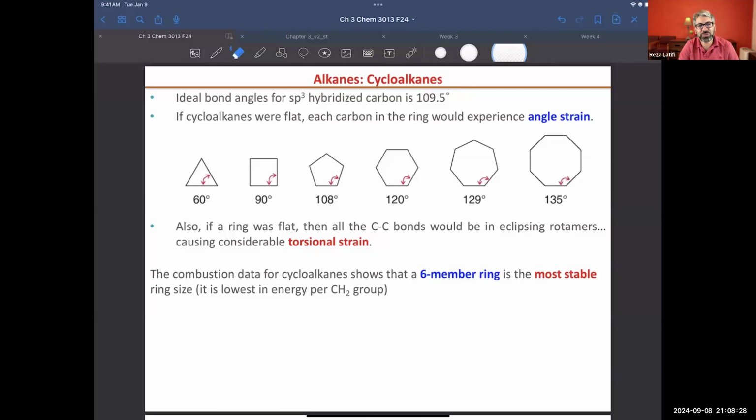Welcome back to another lecture from organic chemistry. In this lecture, I'm going to go through cycloalkanes. Okay, so we are talking about cycloalkanes or alkanes.